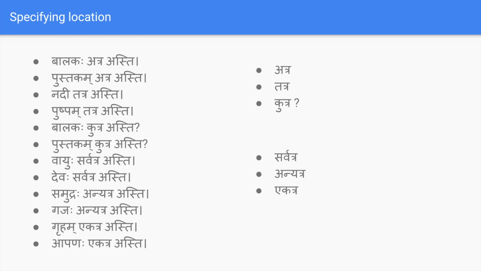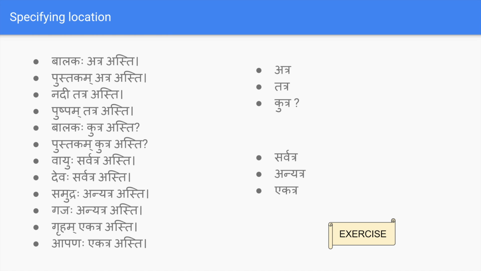Now if you take balakaha kutra asti, all the words we know; the extra thing is the vocabulary that we have to improve, and the remaining words we can frame ourselves. So as part of the exercise, can you frame a few sentences about things which are nearby and which are far from you?